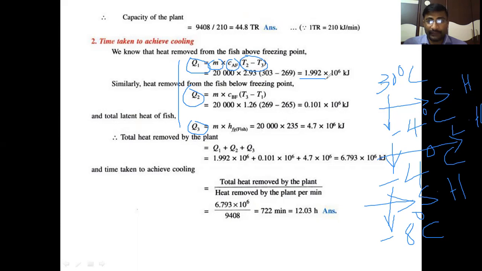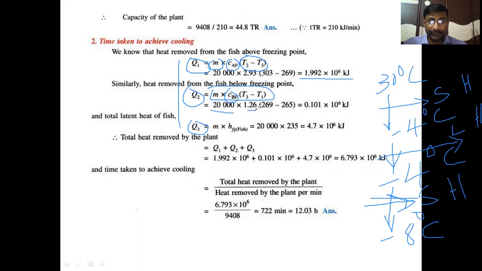Then we will get 1.99 into 10 to the power of 6 kilojoules of heat removed. Clear, students? Similarly, heat removed from the fish below freezing point. Here also it is sensible heat below freezing point. The same formula is applicable here, mCp delta T, but the specific heat of fish below freezing point should be used.